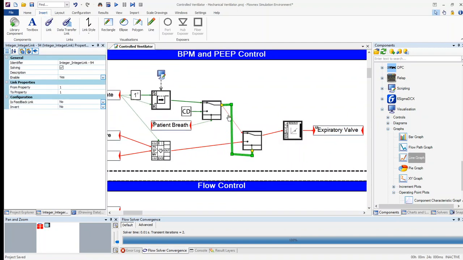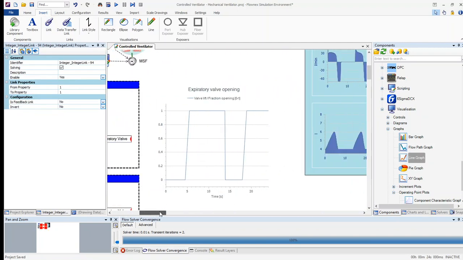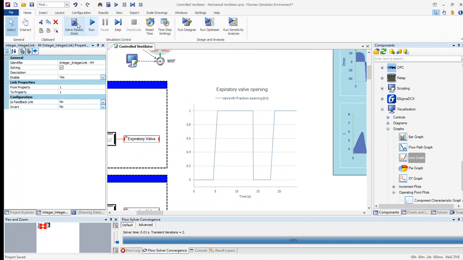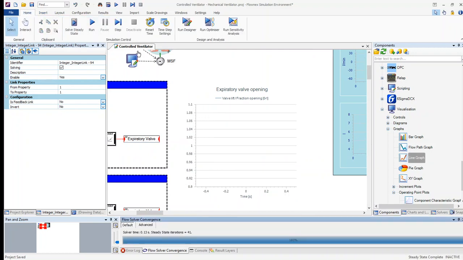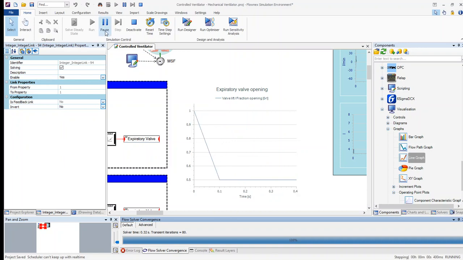And let's view the results. Now, before we start, let's just run the simulation and continue with the simulation a little bit.